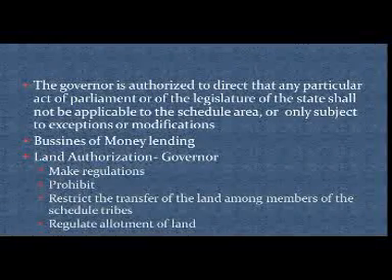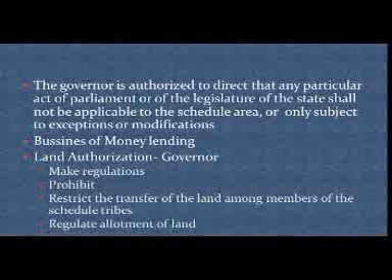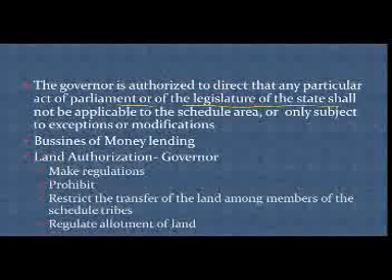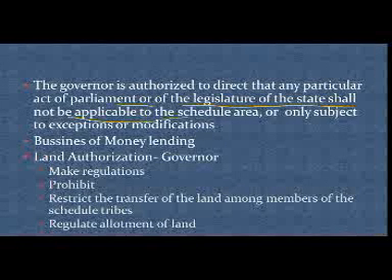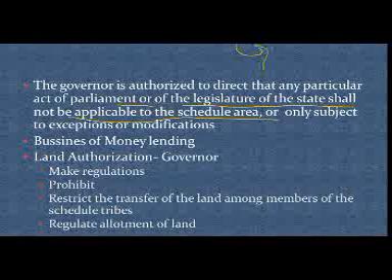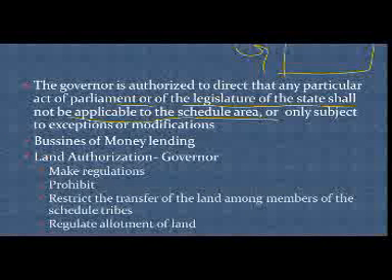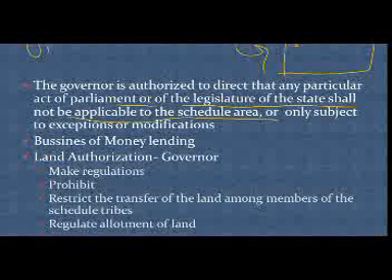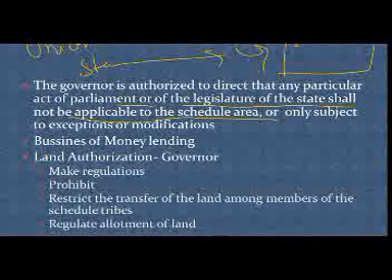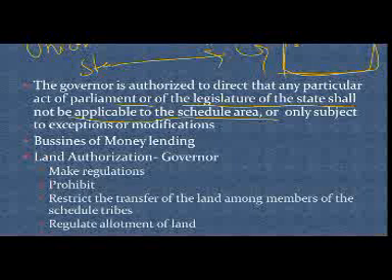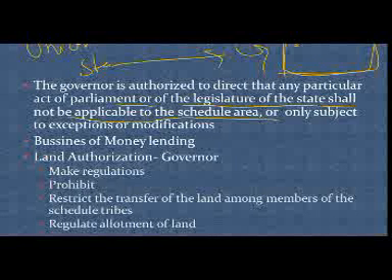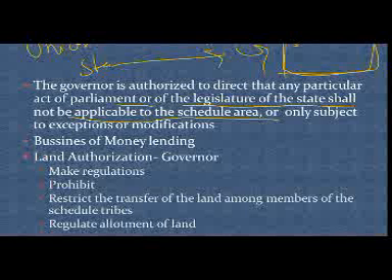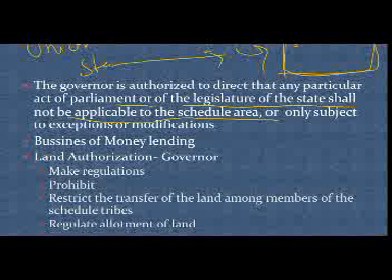The government is authorized to direct that any particular act of parliament or state legislature of this state shall not be applicable to the scheduled areas. Here, suppose this is the governor's area, the scheduled area, and this is the union parliament or state legislature. If they tell anything to do with this scheduled area, which is described according to our constitution, the governor has authority to say that these rules will not be applicable.